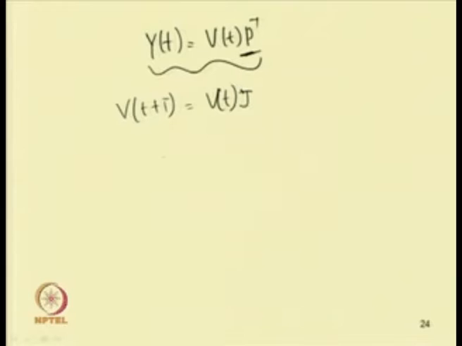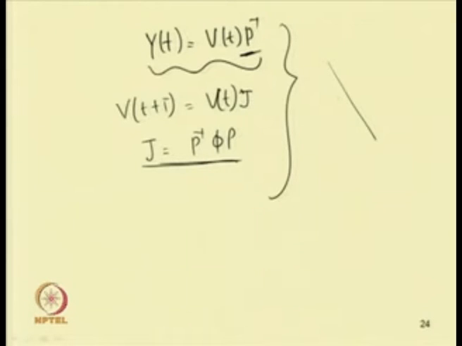So, we can write J equal to P inverse phi P. This is similar to that used in modal analysis, where we have taken the modal matrix to decouple the equation. So, here by taking V(t+T) equal to V(t) into J, you can write J equal to P inverse phi P. We choose P in such a way that J will be a diagonal matrix. If we choose it that way, then we can write phi.